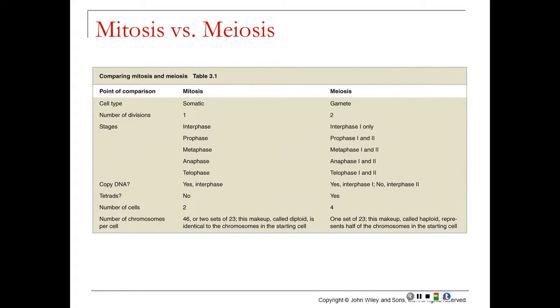This is a chart from your book comparing mitosis and meiosis. You can see the number of cell divisions is different, the types of stages is different. Copying DNA, yes, during interphase, and then it's copying DNA before meiosis 1, but not before meiosis 2, which is why there's that reductive cell division creating those half cells.